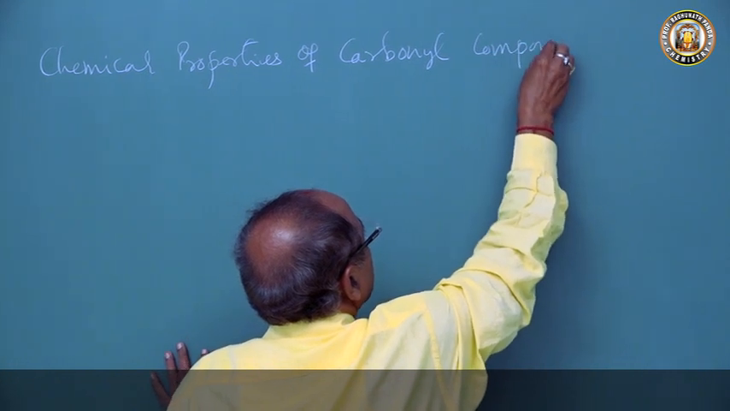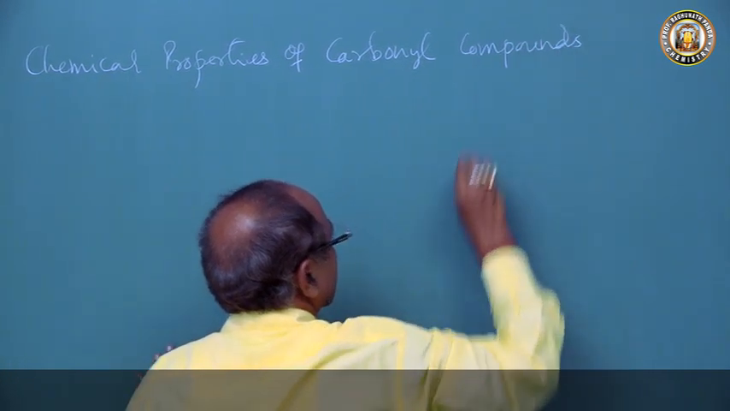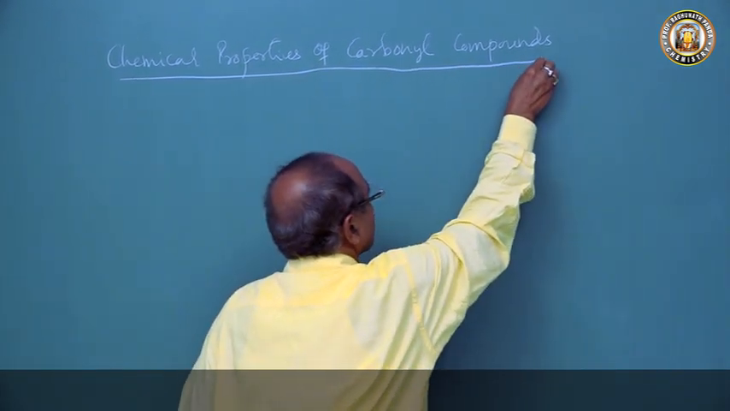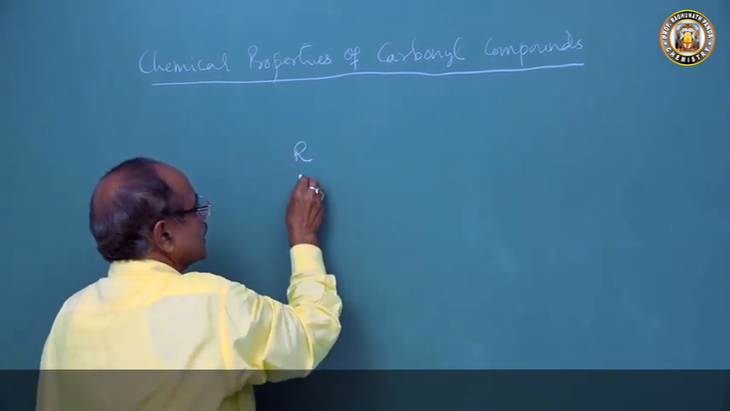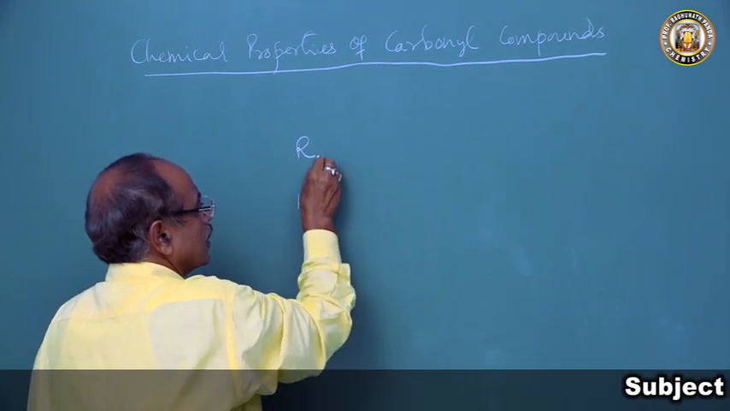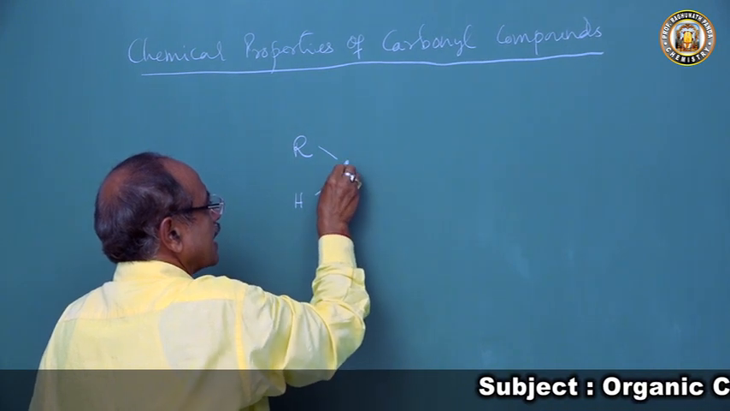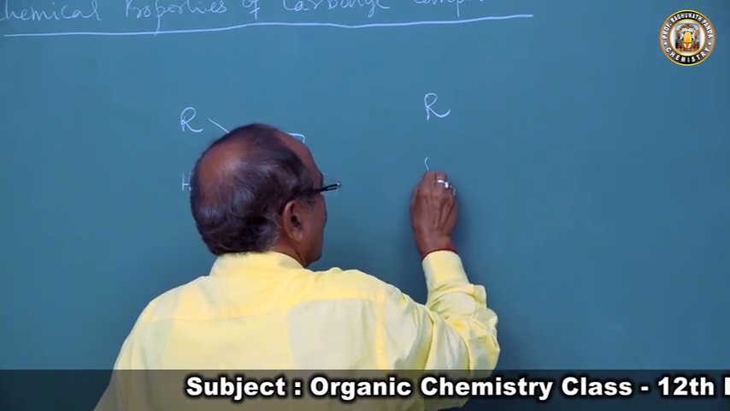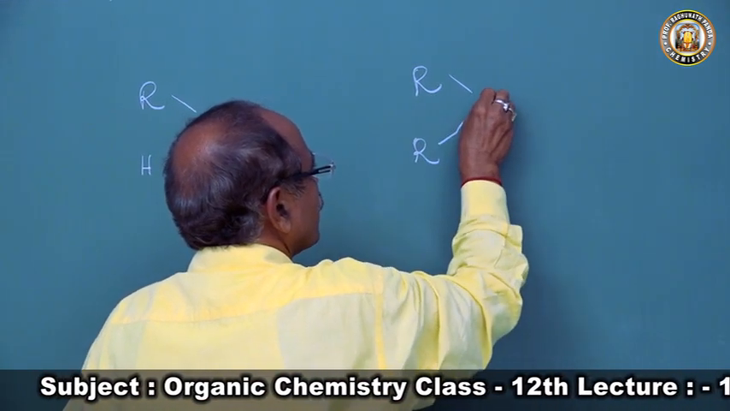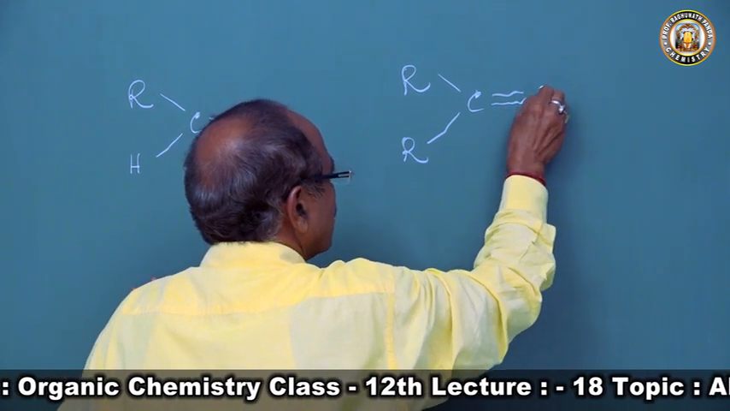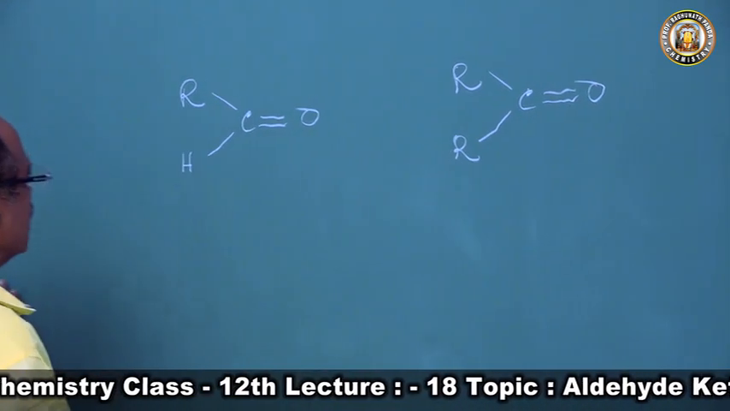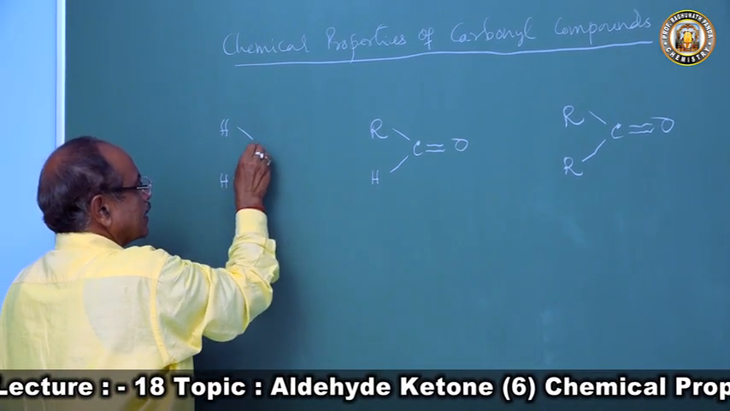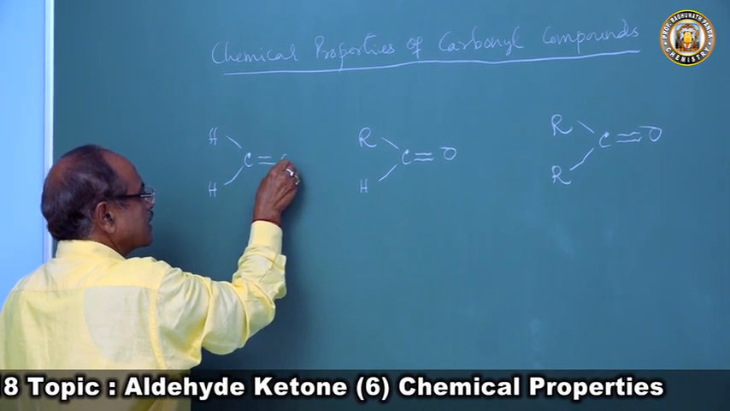The compounds containing a carbonyl group are called carbonyl compounds. They are aldehydes and ketones. So if you come to the aldehyde, RCHO, this is a general aldehyde, and a general ketone we have RCOR. The first member of the aldehyde homologous series is formaldehyde.